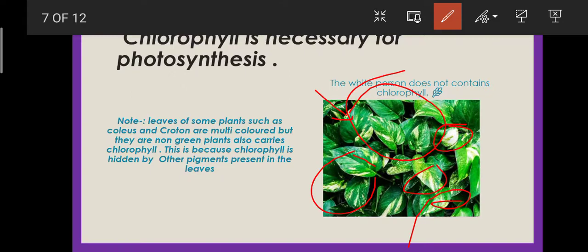That means because of other pigments, the chlorophyll color gets mixed with them and converts into another color. The pigments present in the leaves of these plants mix with chlorophyll and make another color, but these plants have chlorophyll, they contain chlorophyll.